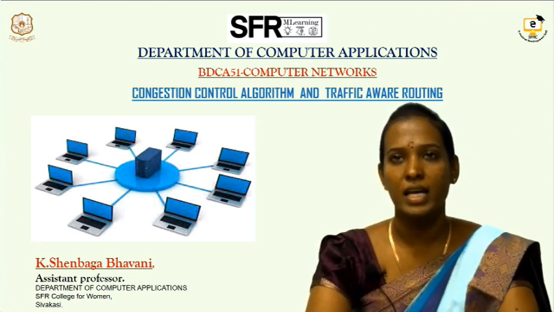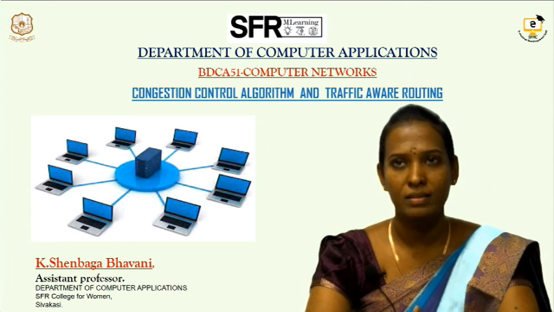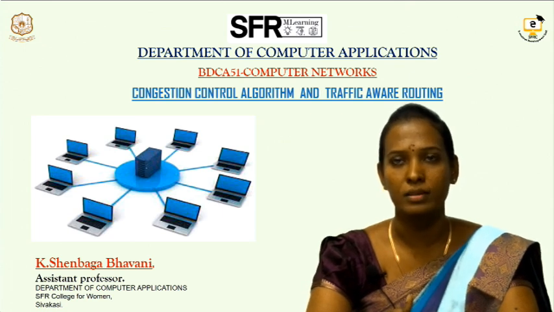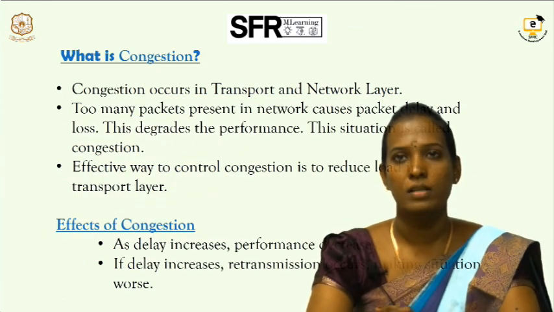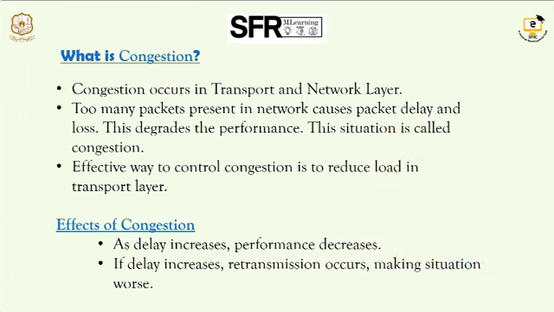Today's section we can see about congestion control algorithms and traffic aware routing algorithms. So first, what is congestion? Let's see what is congestion. Congestion generally occurs only in the transport and network layer. Actually, when the transport layer starts transmitting the packets and there is a tagging of packets, then there occurs some traffic. So in general, congestion is nothing but a traffic in network. So it generally occurs only in transport and network layer.